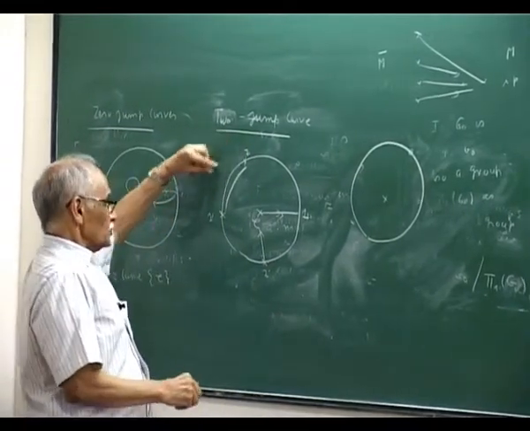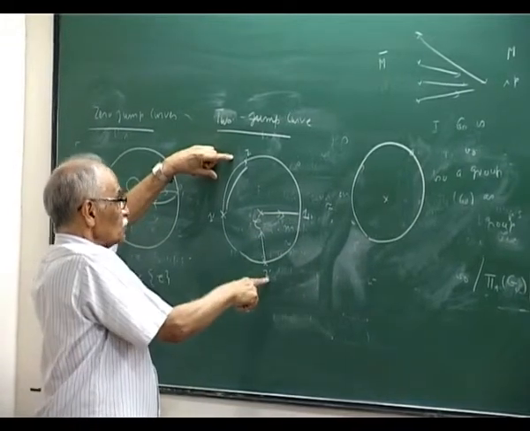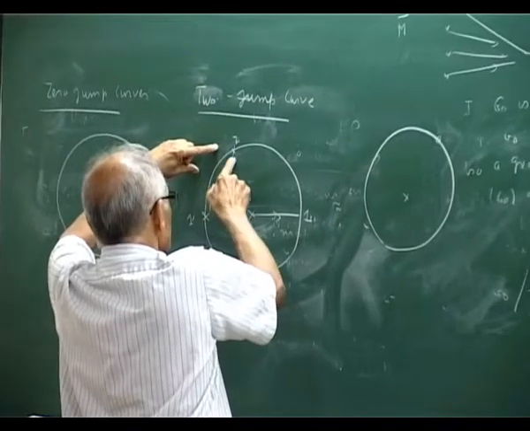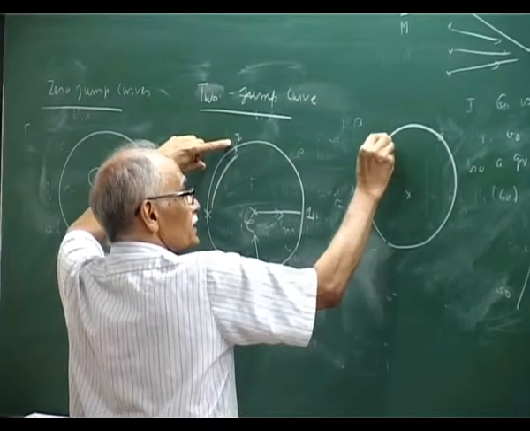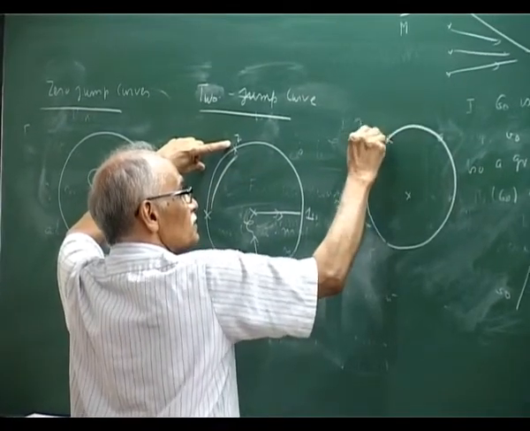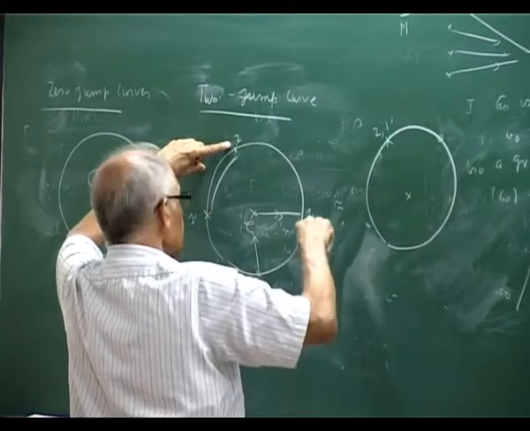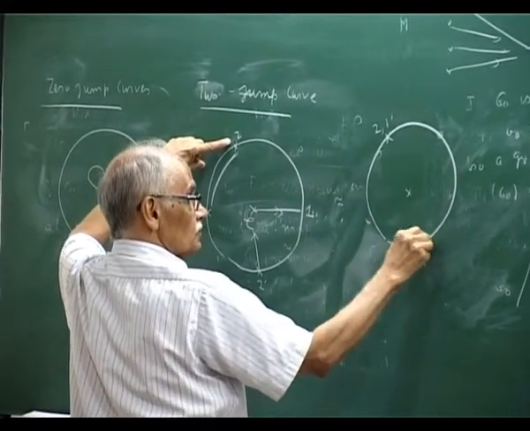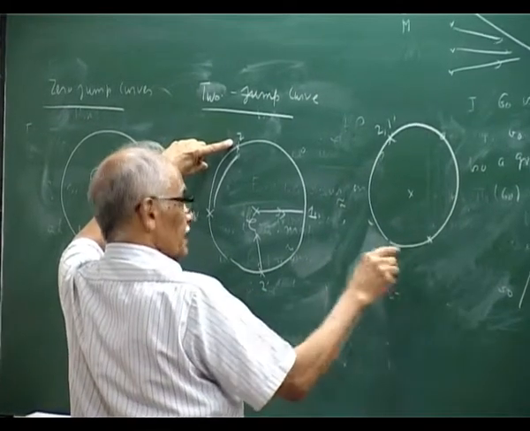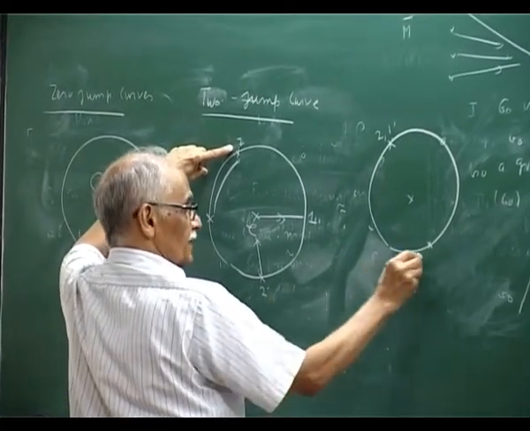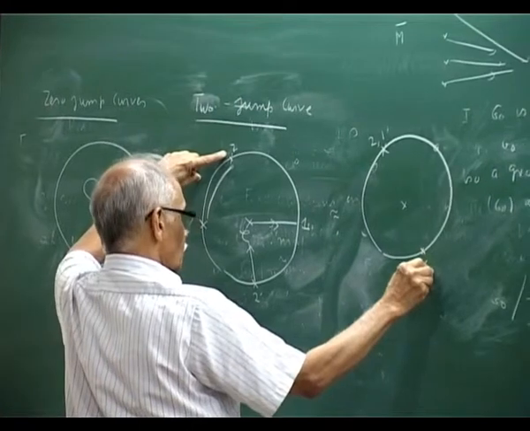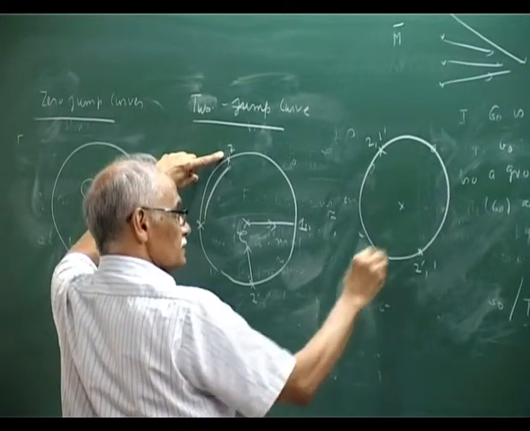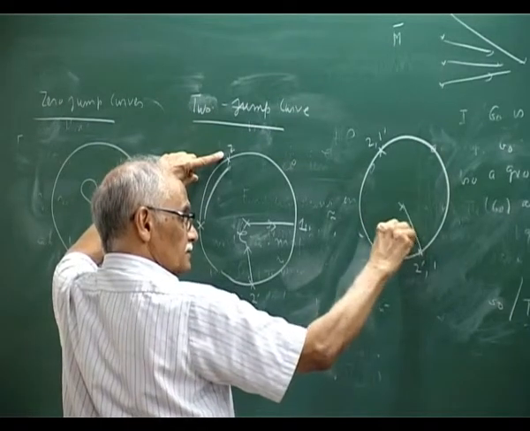If I move 1 prime to 2, this is the same point, so this will move to 2 prime, right? So I move this 1 prime towards 2. Okay. So now 2 and 1 prime are sitting together, and at the same time this moves here, 2 prime and 1. Okay. So this curve is going to look like, come here,